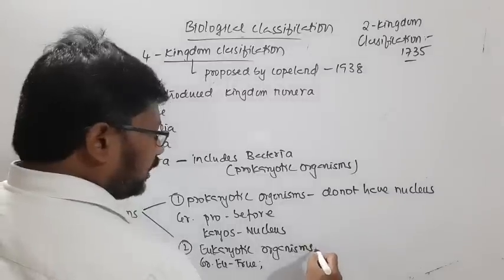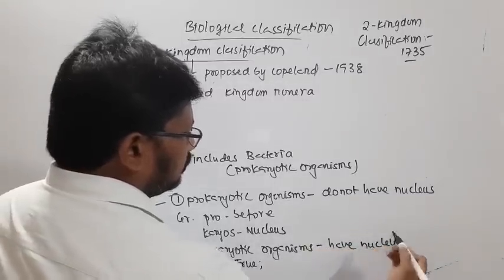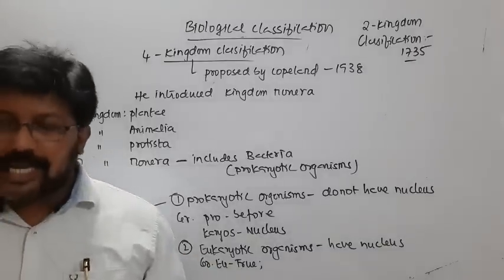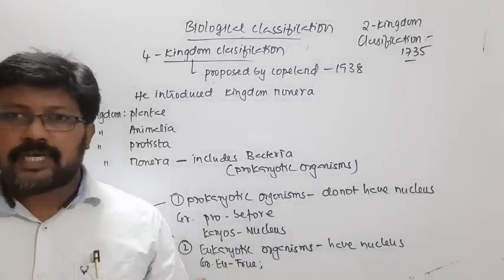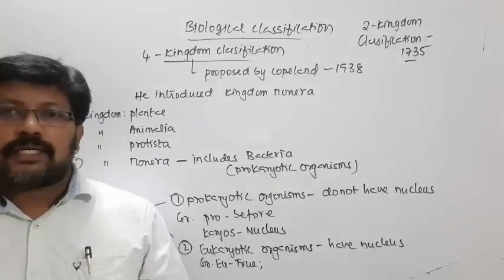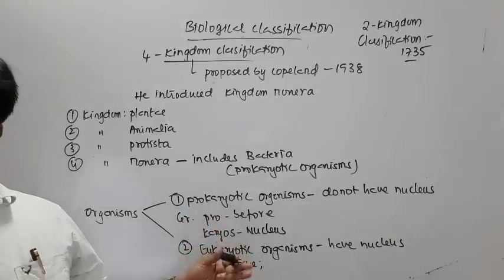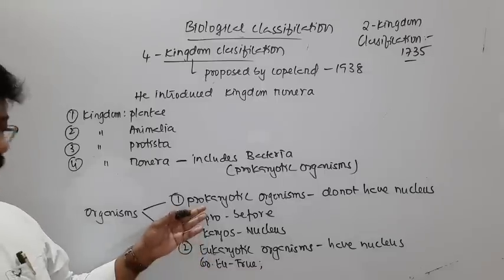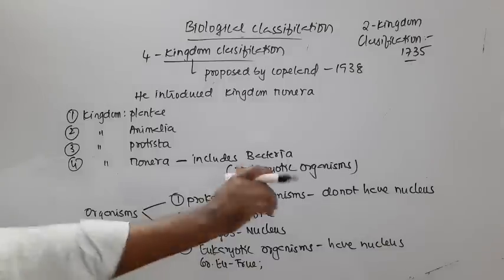So these eukaryotic organisms have nucleus. Any organism on this planet will be either prokaryotic or eukaryotic. So it will come under any one of these categories. In our coming classes, slowly we will understand much more about the prokaryotic and eukaryotic organisms.